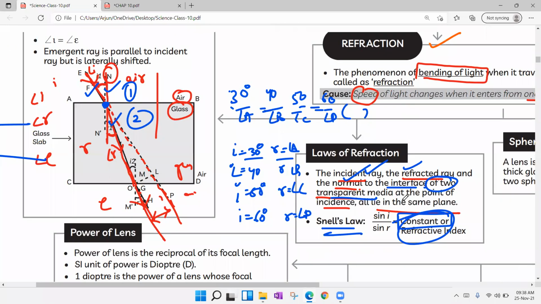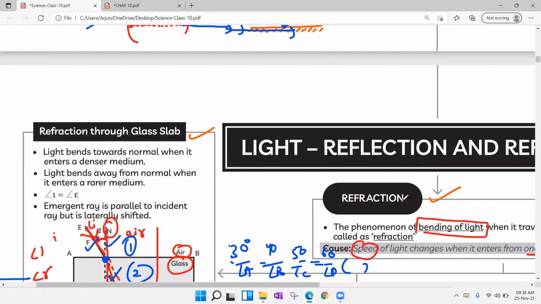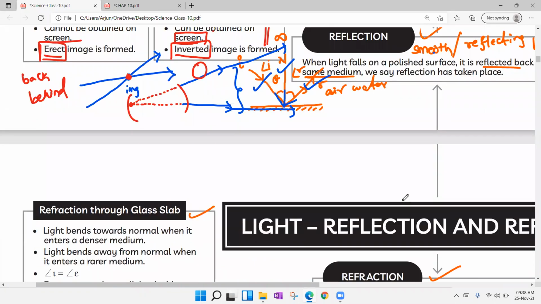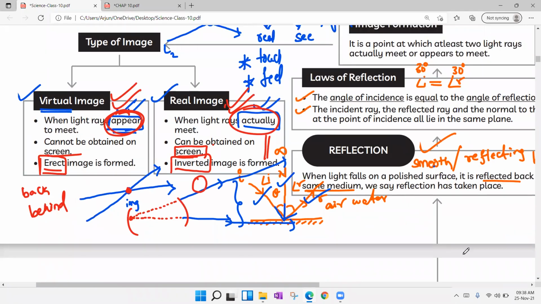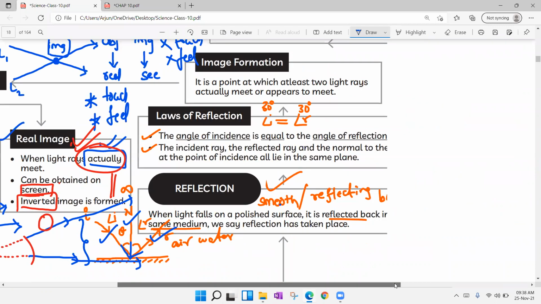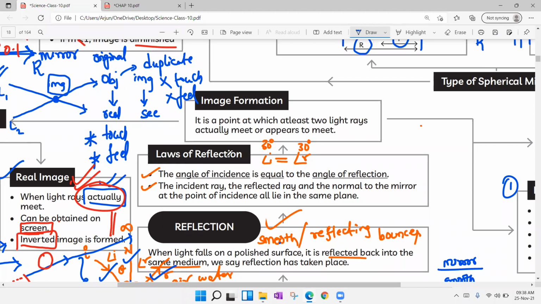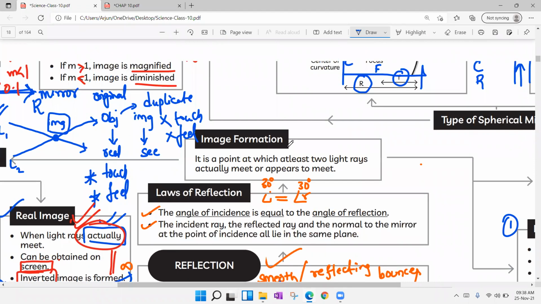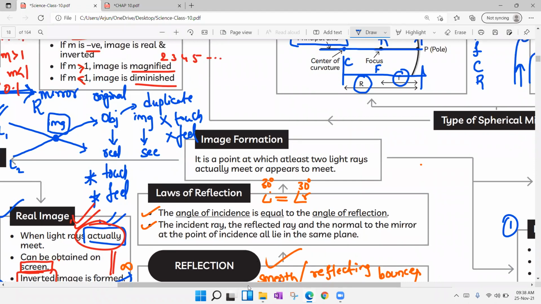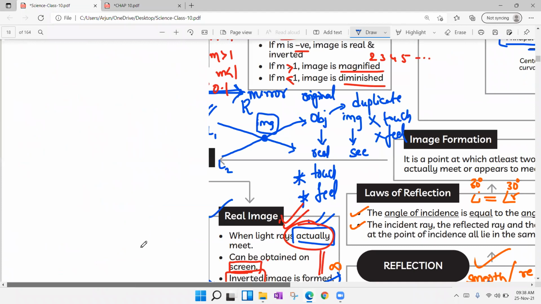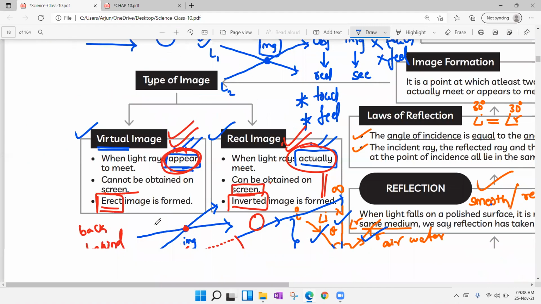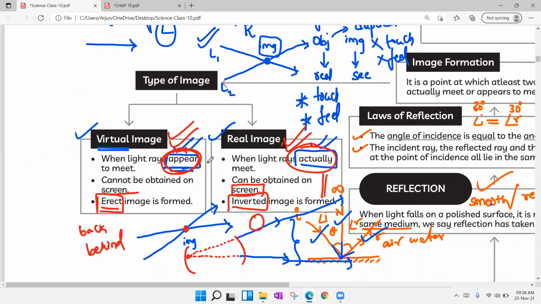So in this lecture we have discussed only reflection and types of mirrors. First we discussed reflection, bouncing back of a light ray, and the two laws of reflection: angle of incidence and angle of reflection will be equal, and all will be lying on the same plane. We understood image formation, how an image is formed, the different types of images, virtual and real, and the meaning of appears to meet and actual meeting.